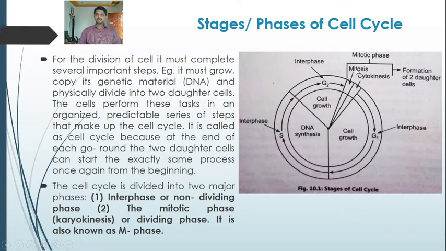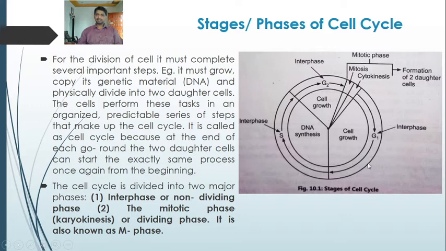Mitosis is also called karyokinesis. This is a division of the nucleus. Mitosis comprises four phases: prophase, metaphase, anaphase, and telophase. And after the nuclear division, the cytokinesis occurs, that is the cell plate formation. As a result, from a single parent cell, two daughter cells are formed at the end of the cell cycle.